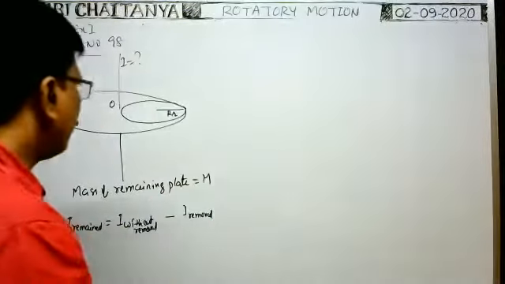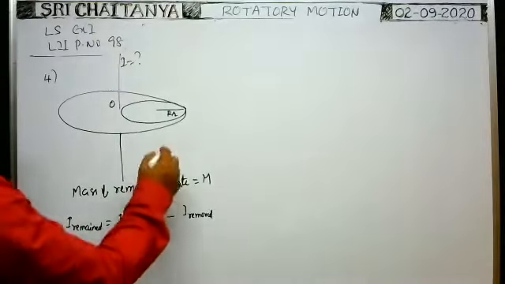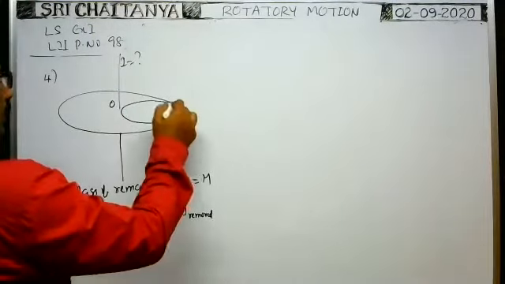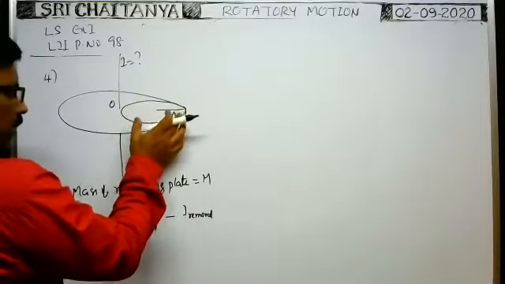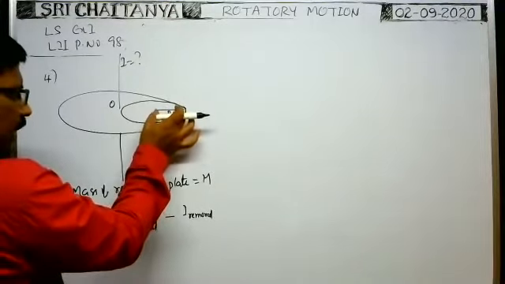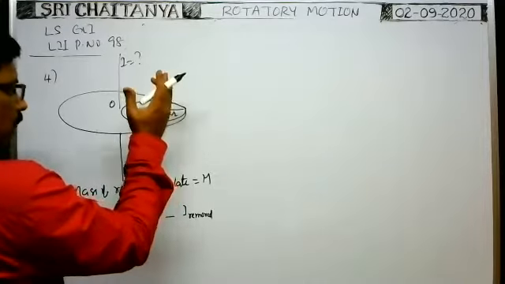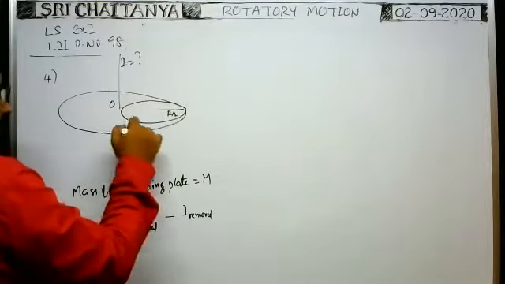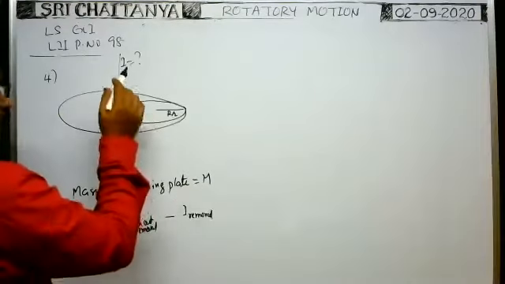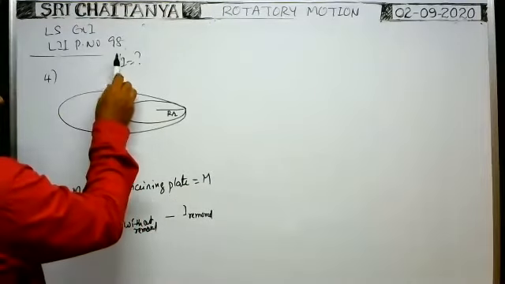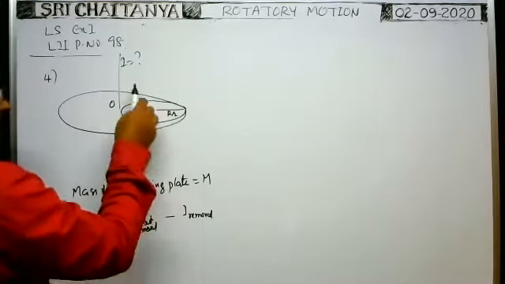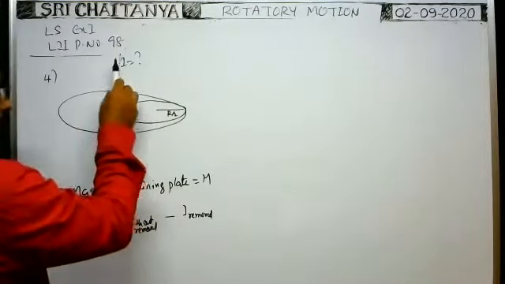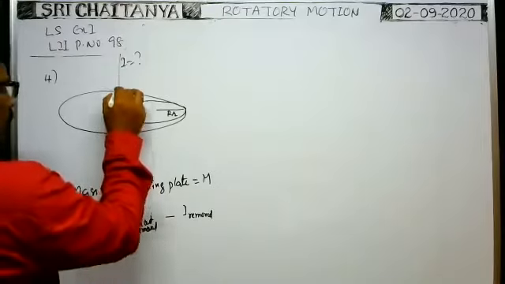In the fourth problem, we are given one circular disc of radius capital R, from which a small circular disc of radius r by 2 is removed from the edge. The remaining part of the disc has mass m. What is the moment of inertia of the remaining part about the axis passing through center O, perpendicular to the plane of the disc? About this axis, they asked the moment of inertia.